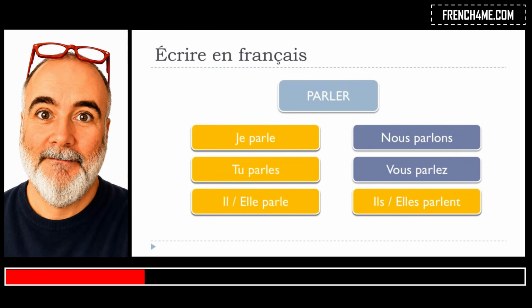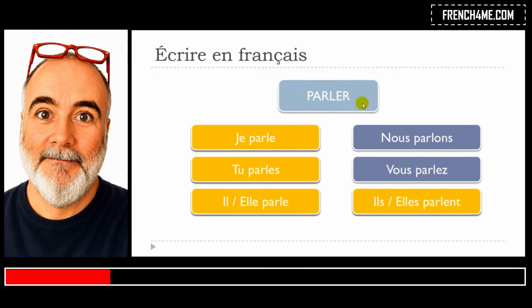So it does mean that even if you write them differently, es, and then ent, you will pronounce them the same way. And this is basically the difficult thing about French language. It's the big difference between what you say, what you pronounce, and what you write.